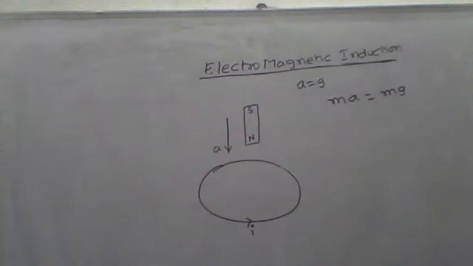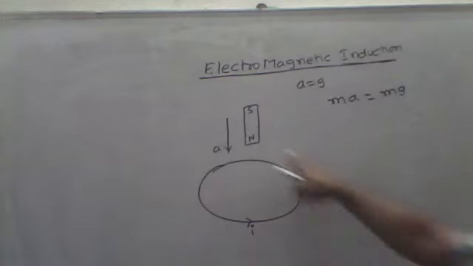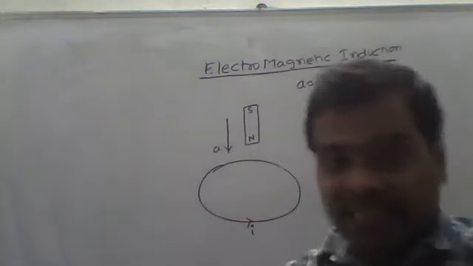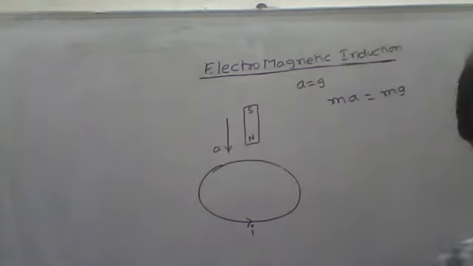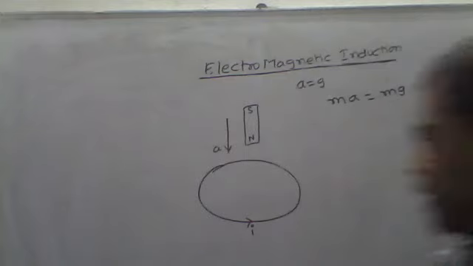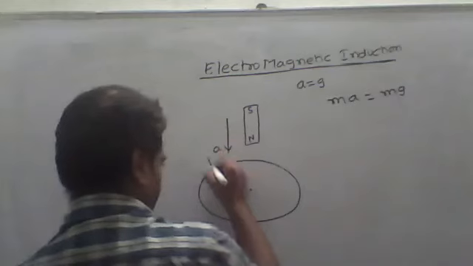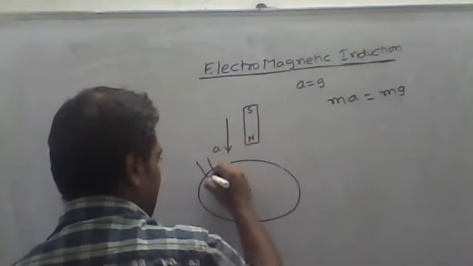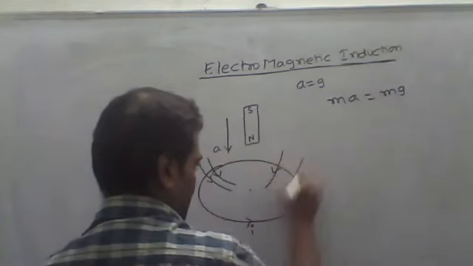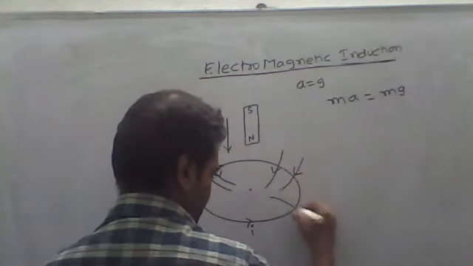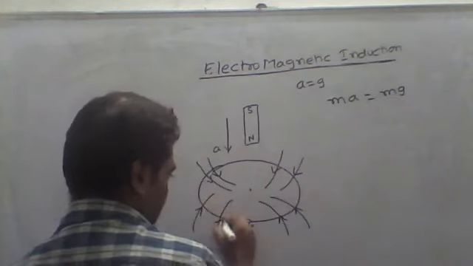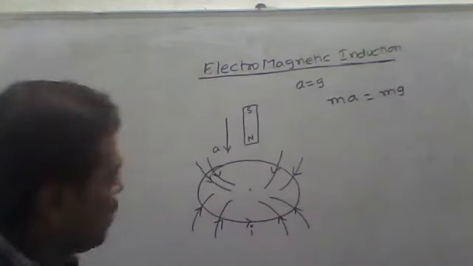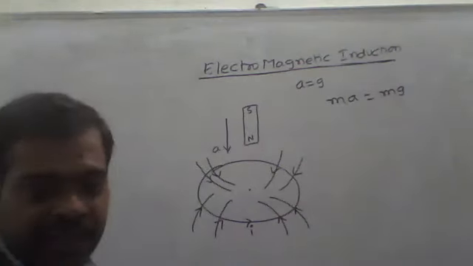Now here you can see the current is moving in the clockwise direction. When current is moving in the clockwise direction, what will be the direction of the magnetic field? What will be the direction of the magnetic field? That is inverse. The magnetic field will be inverse. Like this, we'll have inverse. Whenever it is inverse,